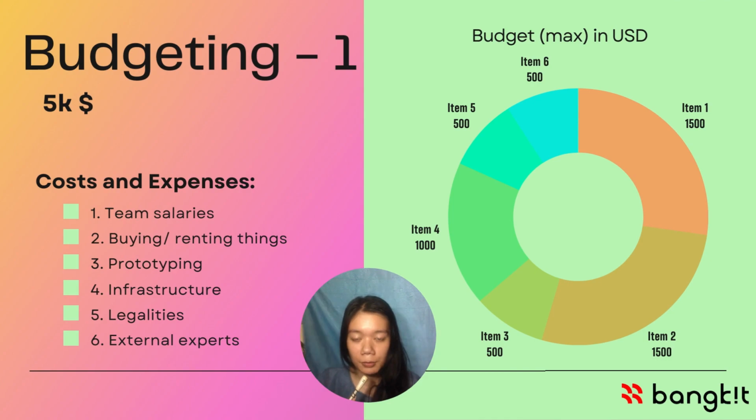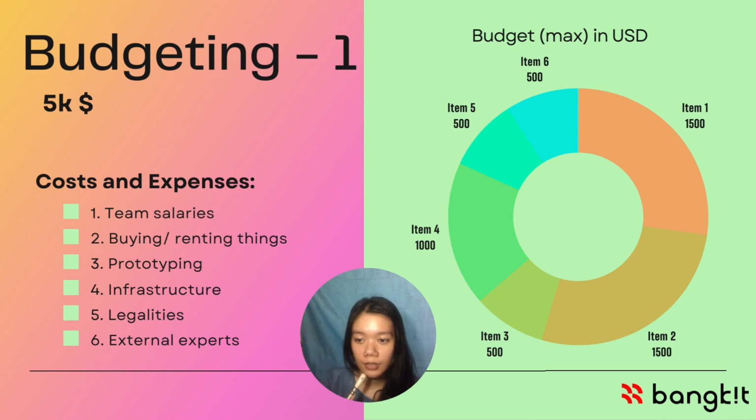Okay, so in here we want to use the budget type 1 that uses $5,000. So we want to divide it into many categories. The first categories is team salaries, and then buying or renting things, and then prototyping, and then infrastructure, legalities, and also external experts. For team salaries is about $1,500. For buying or renting things, we use $1,500. For prototyping, we will use $500.